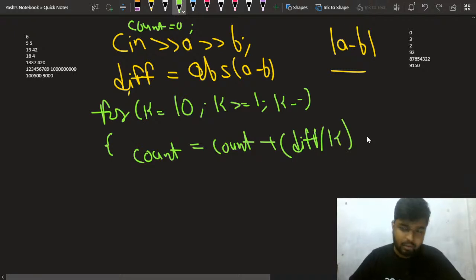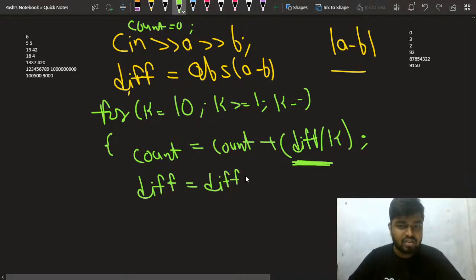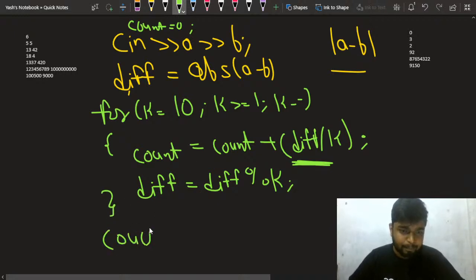Count will be this. Everyone agrees on this? This will be the number of times that it is divisible by k, so that is why I'll be taking that, and then I'll be updating my difference. So my difference now will be difference is equal to difference modulus k, right? This is the remainder that will be left when I divide it by k, right? Once this is done, I'll simply print out the difference.